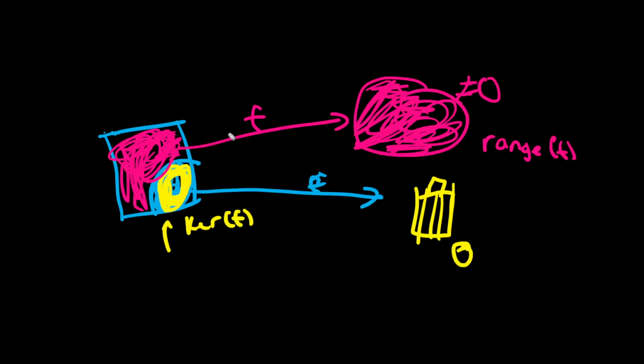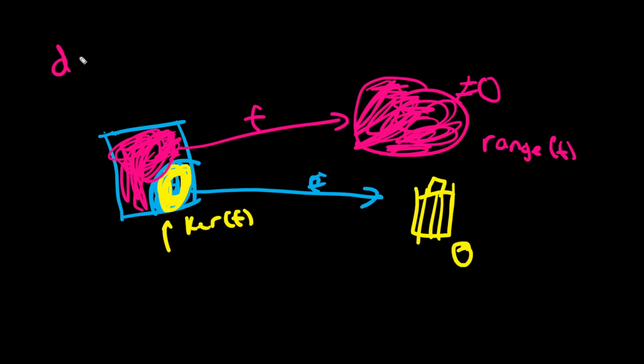So in mapping, we preserve some of the vectors. We map some of the vectors to useful vectors that aren't zero, and then we just jettison some of the vectors, which are sent to zero, and zero is our recycle bin.